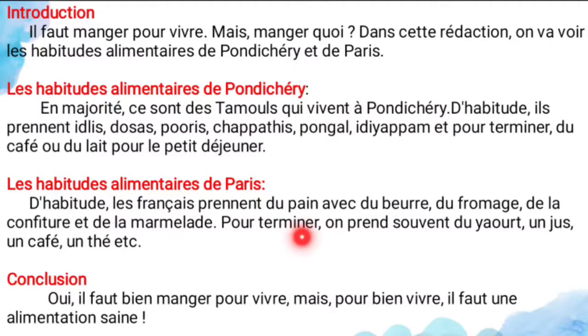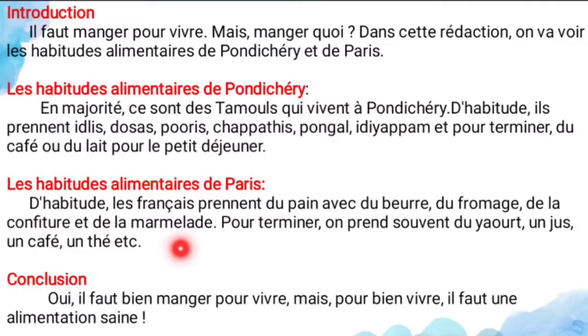And pour terminer, on prend souvent du yaourt, un jus, un café, and tea. So to end, they often take yogurt. Yogurt is a type of curd, and juice, and coffee, and tea. So this is the food habits in Paris.